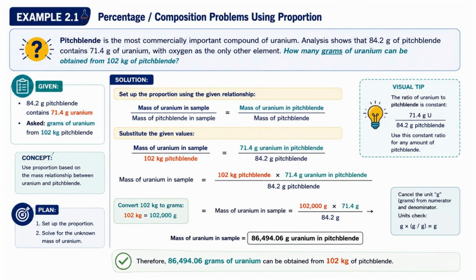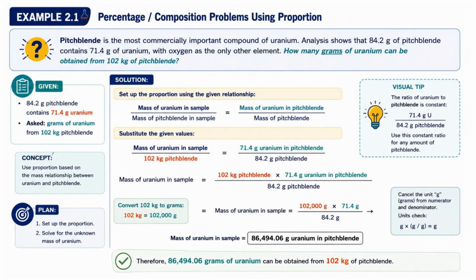So before multiplying, we notice something. The sample is measured in kilograms, while the ratio uses grams. The units must be consistent. Therefore, we first convert 102 kilograms into grams. Now, both quantities are expressed in grams.